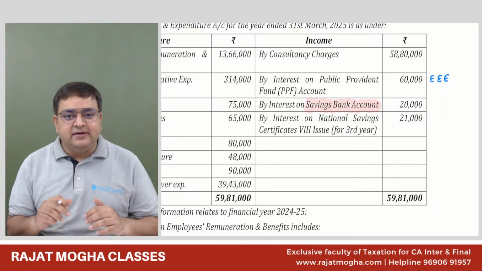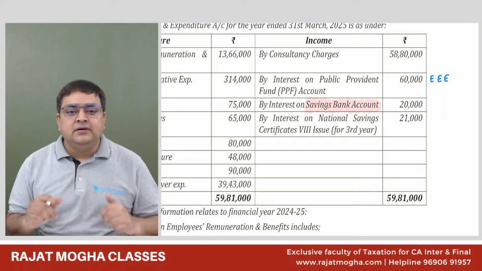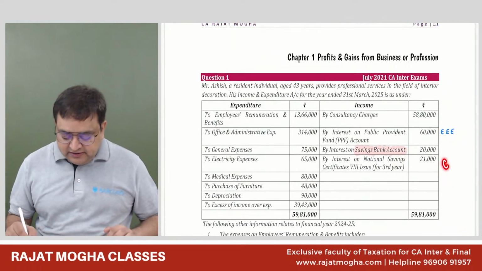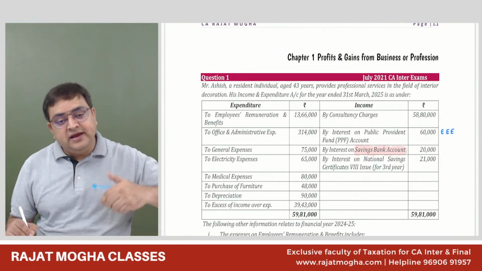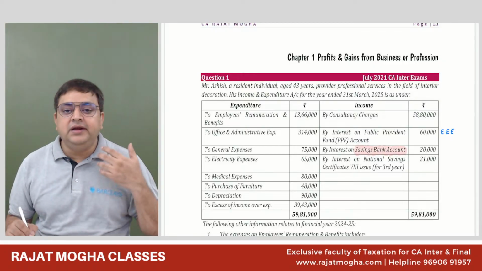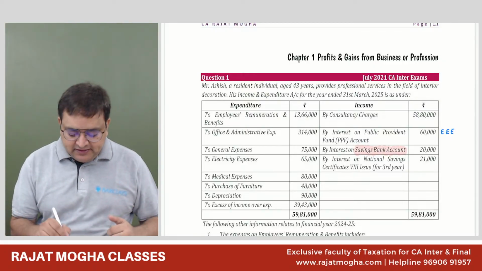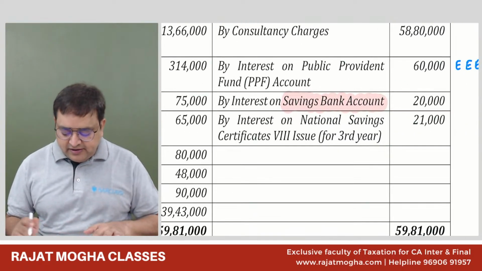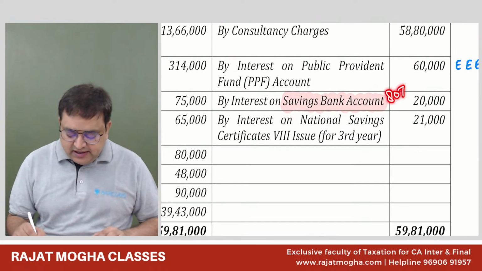And had it been a senior citizen, senior resident, 80TTA is not available. Then a better deduction, 80TTB, would have been available. But in this case, this guy is not a senior citizen. He is 43 years of age. So here he will get 80TTA.